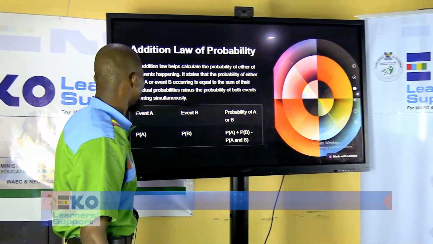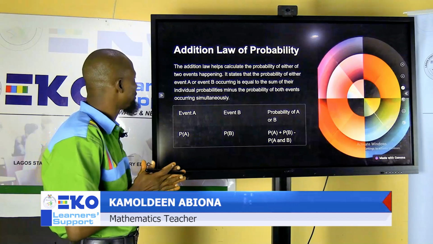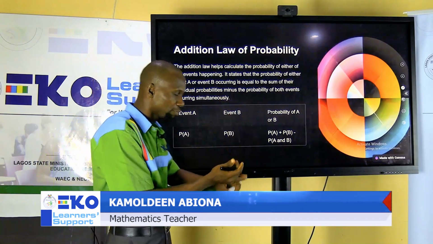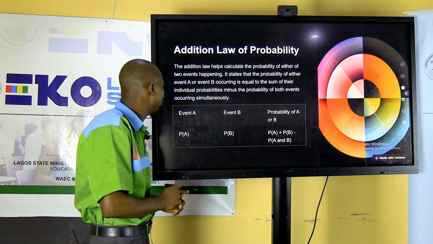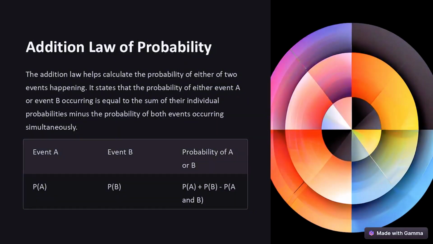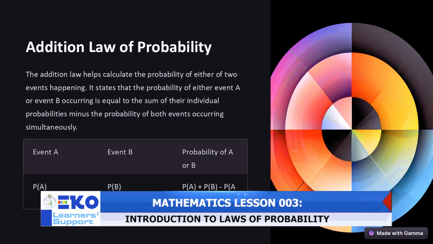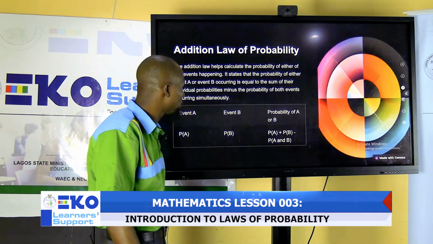All right, so I have explained that addition law as a result of what we have explained in independent events and mutually exclusive events. So the addition law helps to calculate the probability of either of two events happening. It states that the probability of either event A or event B occurring is equal to the sum of their probabilities minus probability of both events, which has taken us back to the knowledge of sets.